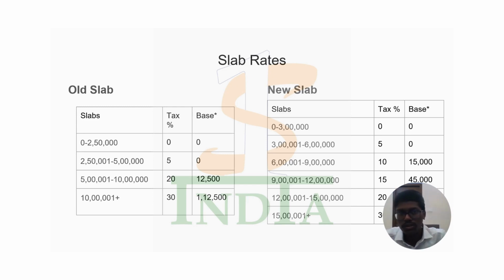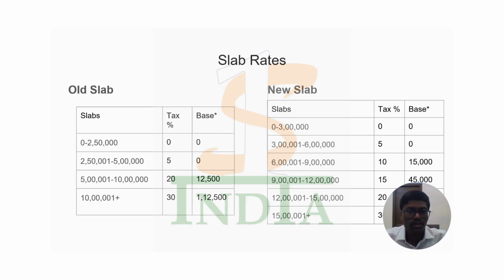Moving on to the new tax regime, what is new for you exactly? Here the basic exemption limit is 3 lakhs, up to which there is zero tax. The income slabs increase in the range of 3 lakhs, and the percentage gradually increases at the rate of 5% against each slab. From 3 to 6 lakhs the tax rate is 5% and the tax base is 0. For income above 6 lakhs up to 9 lakhs, the tax percentage is 10% and the tax base is 15,000.